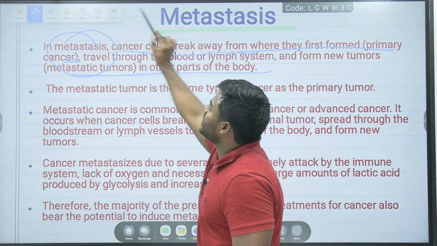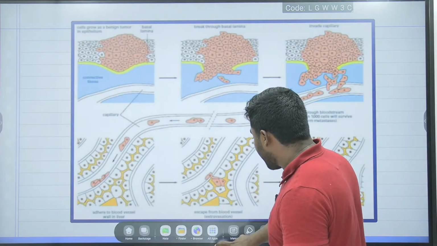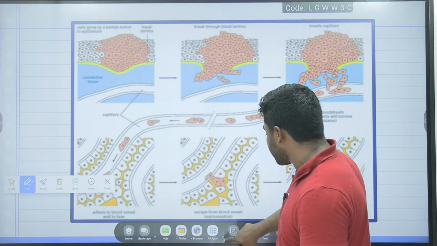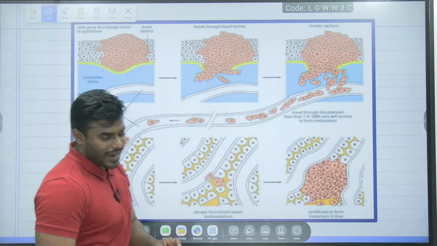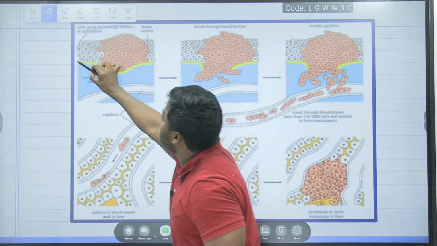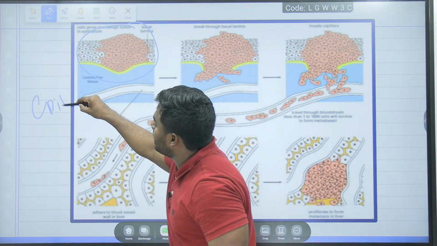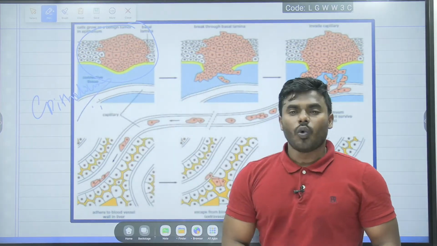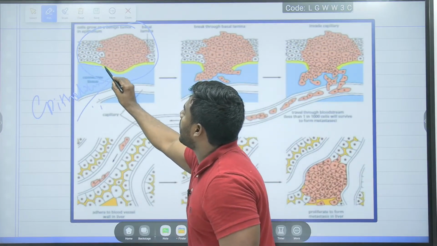Now the question is super valid. What is the question? Sir, how does a cancer cell actually move? Now every student, please look into the diagram very carefully without confusion. This is the cell. Which cell is it? It is an epithelial cell. You can see the yellow color, right?